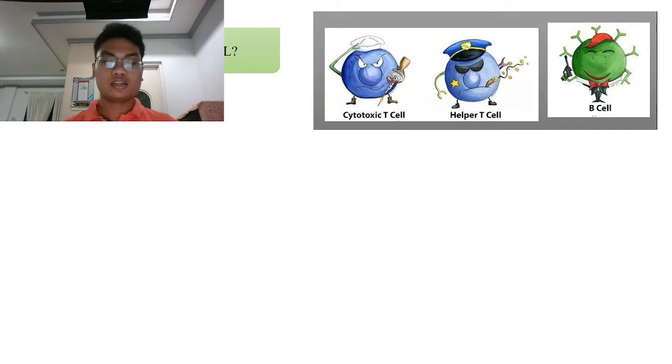The helper T lymphocytes are the ones that activate B lymphocytes through antigen and also activate the cytotoxic T lymphocytes. The B lymphocytes are responsible for producing immunoglobulins that could alert other immune cells. The CTL, HTL, and LBL can be activated through an antigen.